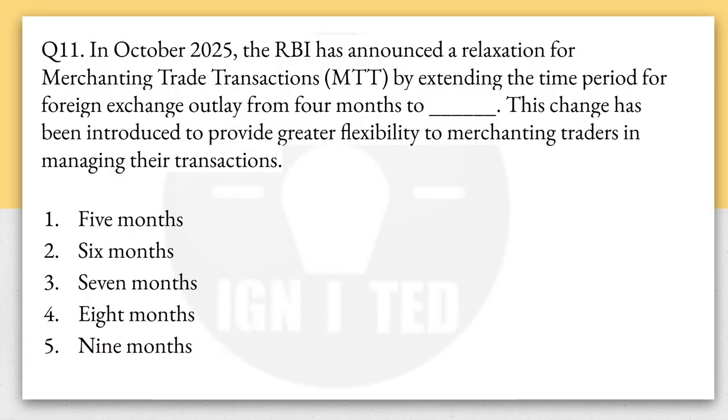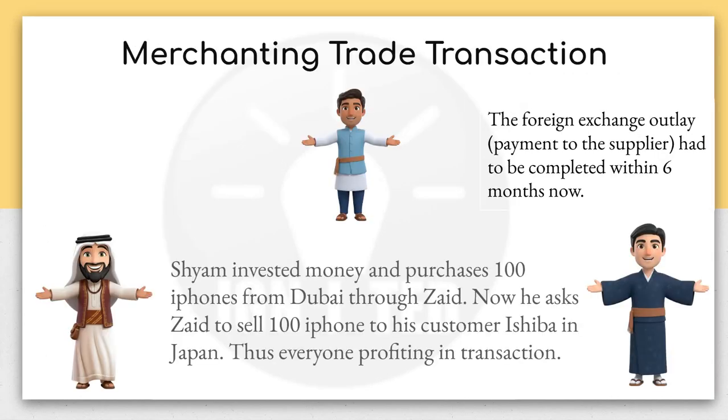Now come to the 11th question. It says in October 2025, RBI has announced a relaxation for merchanting trade transactions. So what is it? Let us understand. Suppose you are in India and you have an agent in Saudi Arabia or maybe in Dubai, okay? And there is a person in Japan. You can transfer some money to that agent.